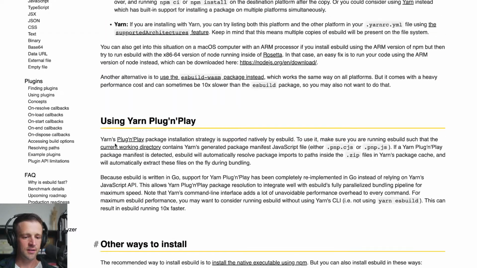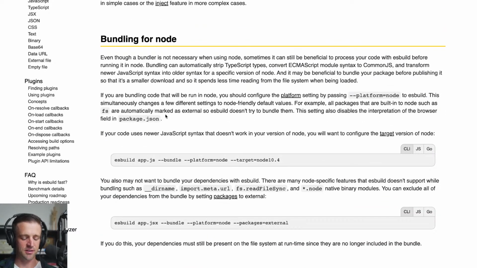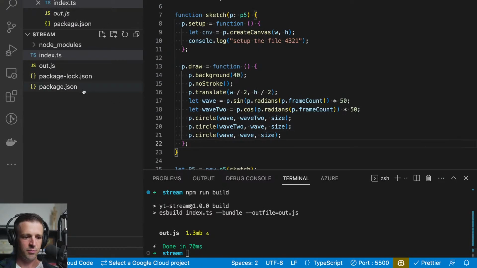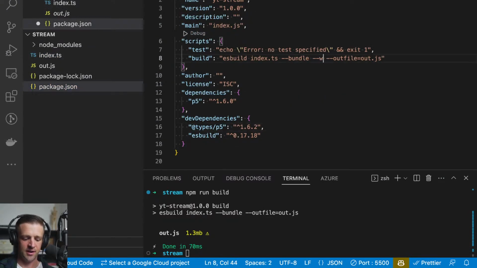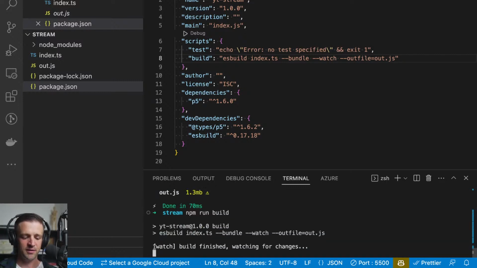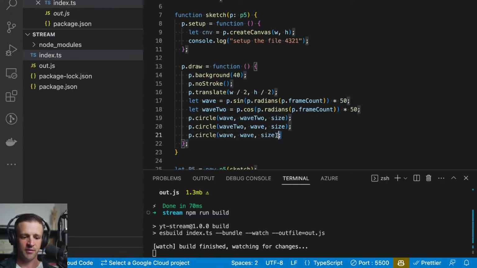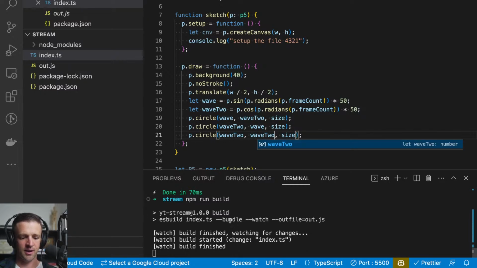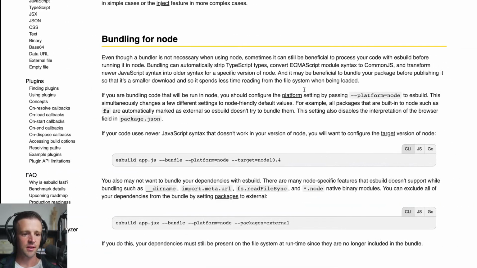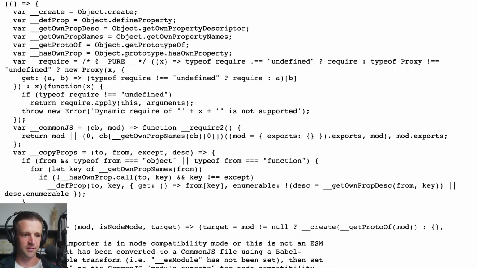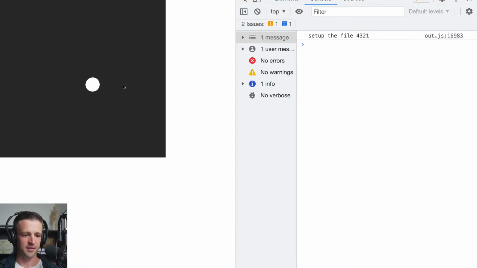Yeah, I'll just add it right now so you can see. If we go to our package.json and add --watch and save, now when I run npm run build, we can see it's in watch mode, build finished, and watching for changes. So I don't have to run it every time. Now let's say I change this to wave 2 and this to wave 2 and save. All I did was save and the build already finished. And I can come back. It's probably not going to look any different, but it starts from a different position, but it's still the same motion.